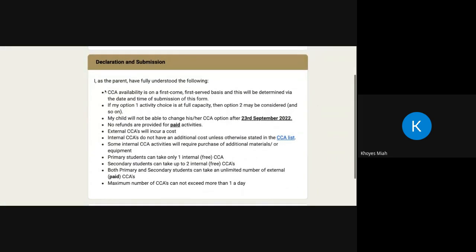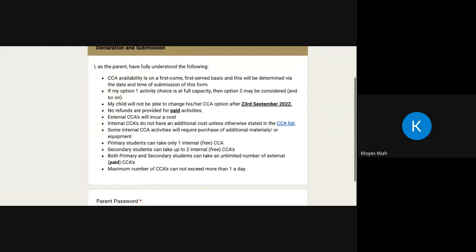So I, as the parent, have fully understood the following. The CCA availability is on a first come, first served basis, and this will be determined by the date and time of submission. So the sooner you get in, the more likely you are to get your first choice. If my option 1 activity choice is at full capacity, then option 2 may be considered, and so on. My child will not be able to change their CCAs after the 23rd of September. So the 23rd of September is the cutoff date. After that, we can't change any CCAs.